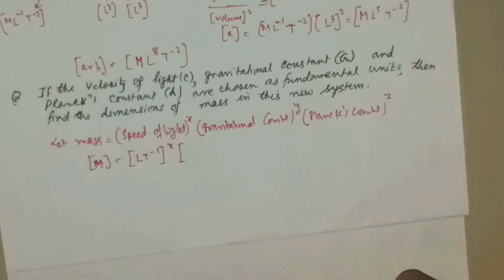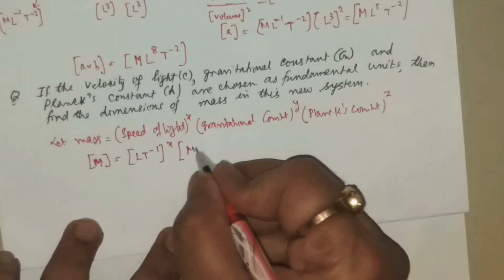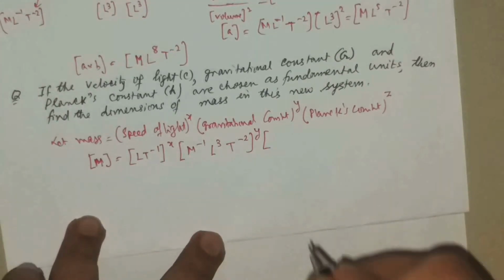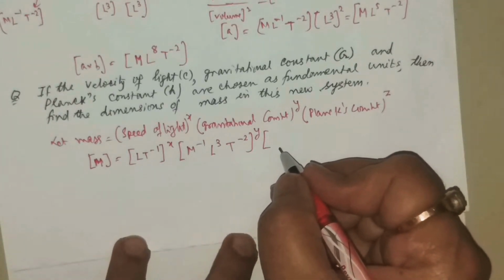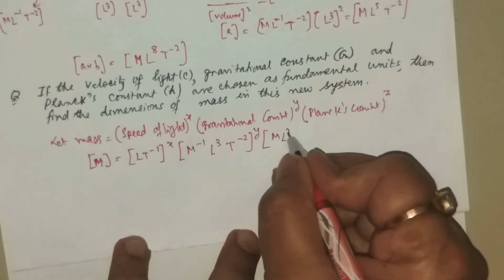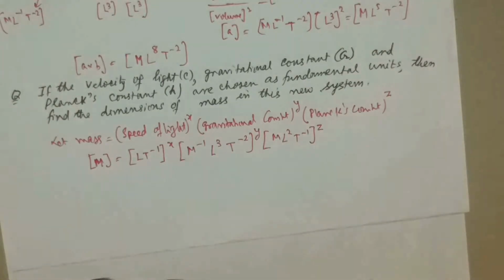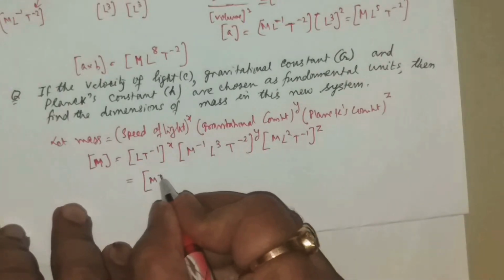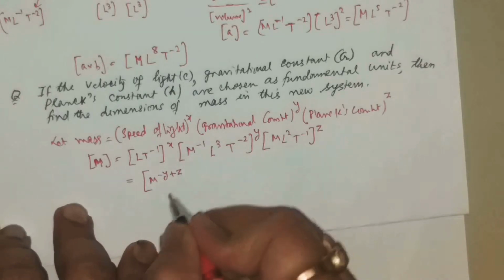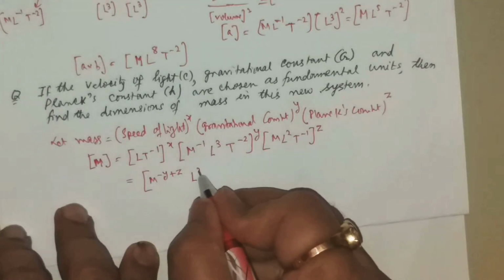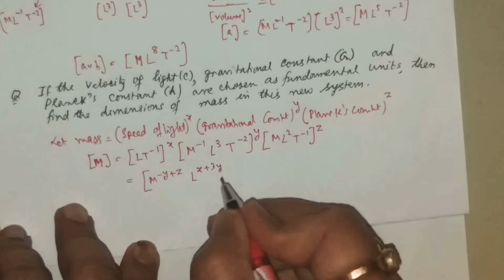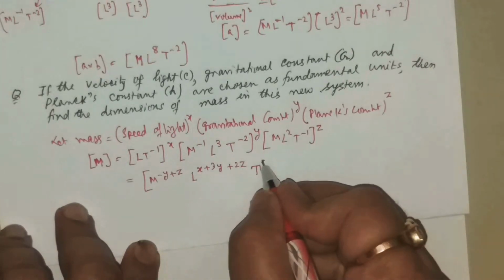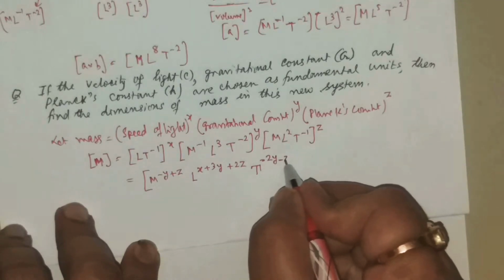Now gravitational constant, you remember, is M to the power minus 1 L to the power 3 T to the power minus 2, to the power y. You remember we were discussing Planck's constant. This is equal to M L square T to the power minus 1, to the power z. Now consolidate: M to the power minus y plus z, L to the power x plus 3y plus 2z, and T to the power minus x minus 2y minus z.